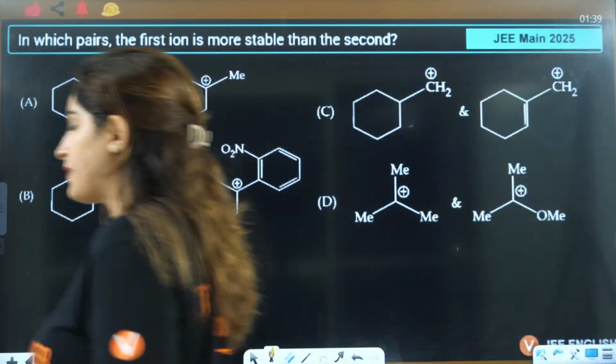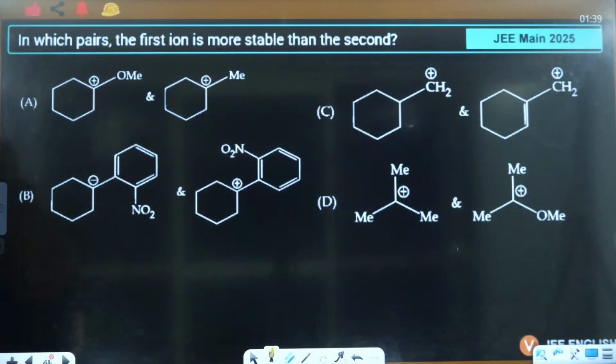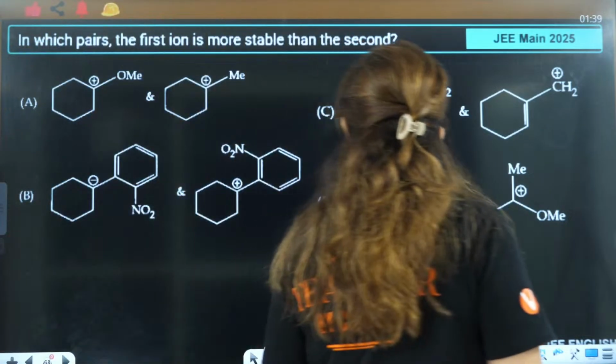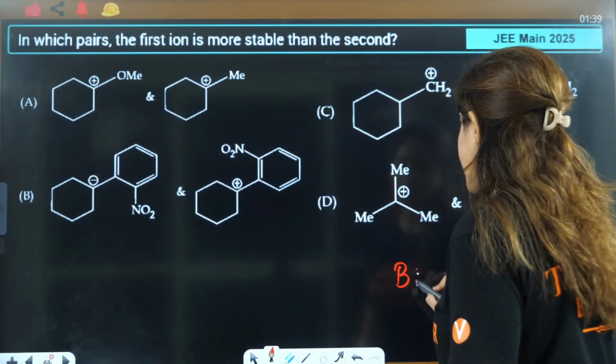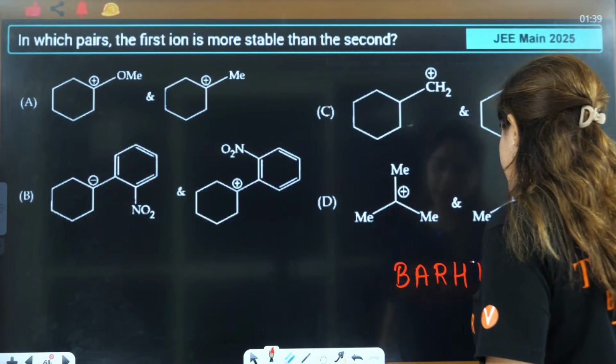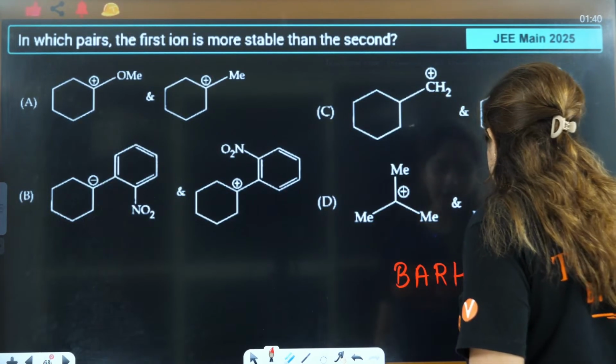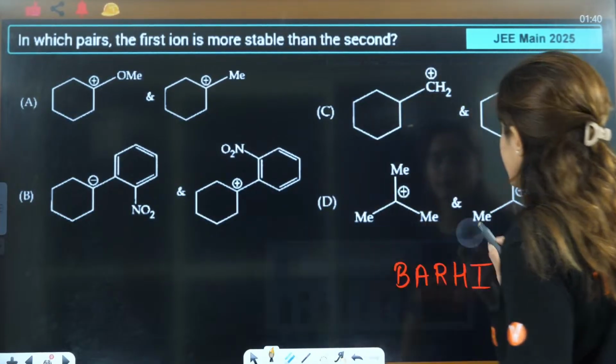Yes, students, now let's do some PYQs. Let's do the 3-4 PYQs I have for you, and then let's end the lecture. Firstly, let's do the PYQs. Yes, everybody? Ready to give me the answers? This we have done before also, but now the way of looking at this question will change. We'll look at it as BARHI. The way of looking at every question will change.